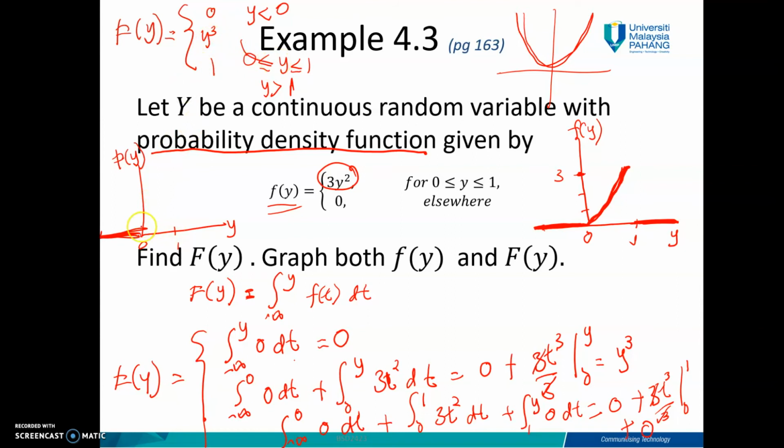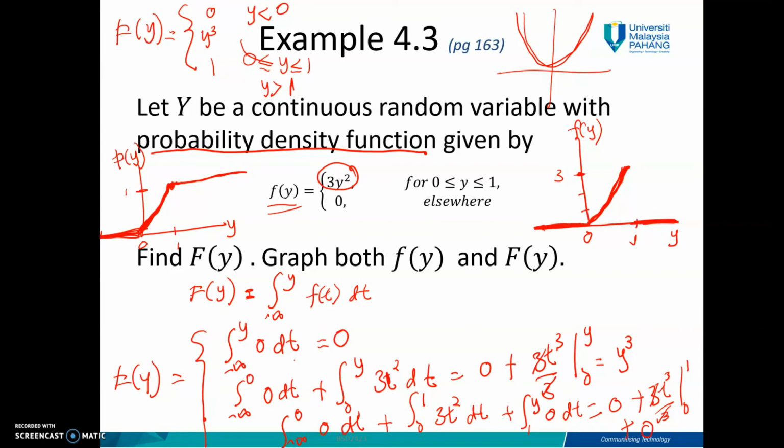That means if you put 0, you get 0, if y is 1, you get 1. So you will get 1 here as well. But when y is greater than 1, you get the same value 1. So you have this graph. That's how you find the distribution function.